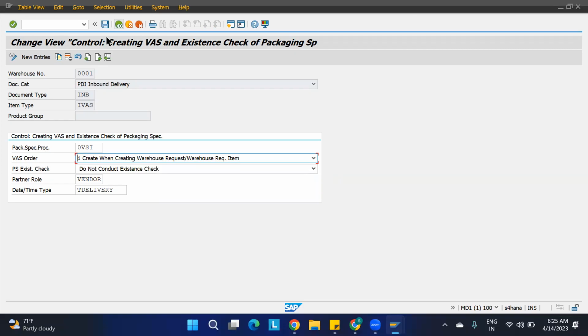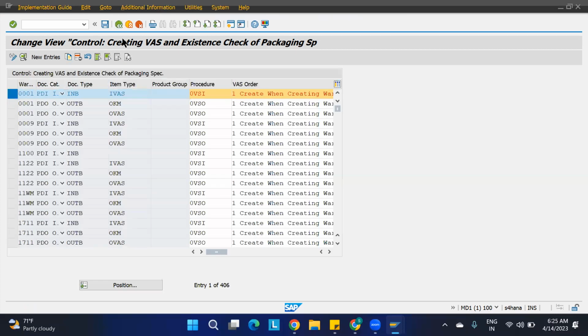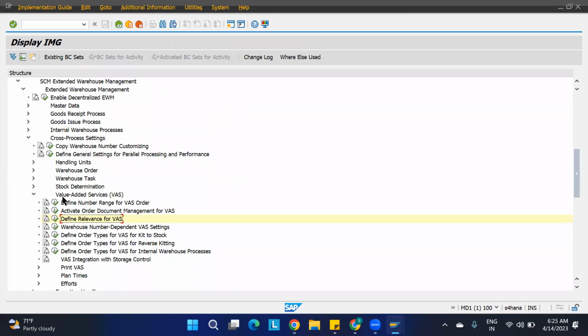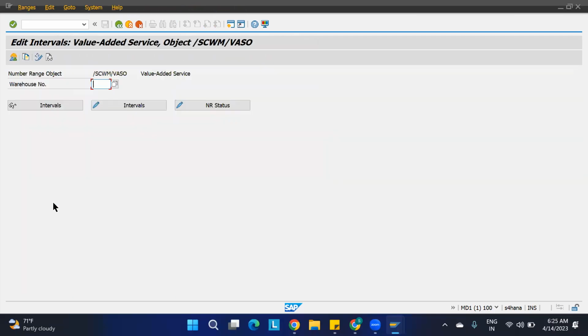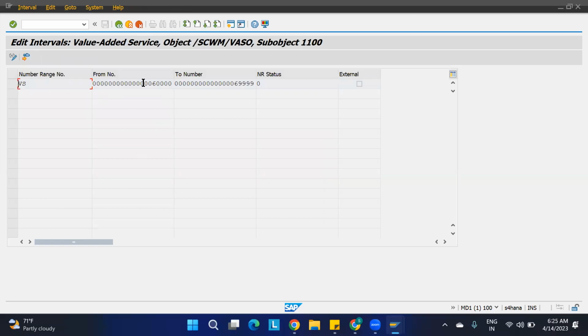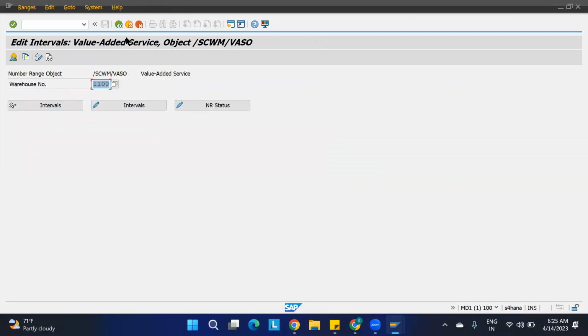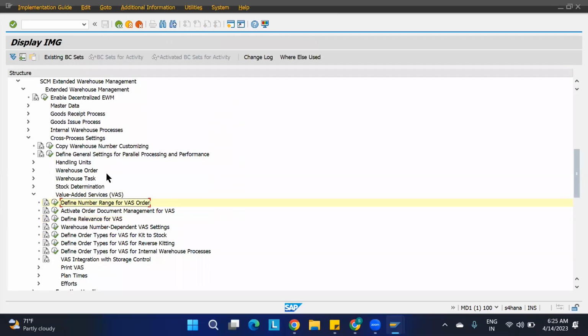So for this, do we have a separate number? Yes, I just now showed this. If you go back, you have the number here. We defined it very early. So we have defined the number in this also. Fine, I will just go back. This VAS allowance is completely related to the EWM topic. It is not related to ERP. We should remember that.